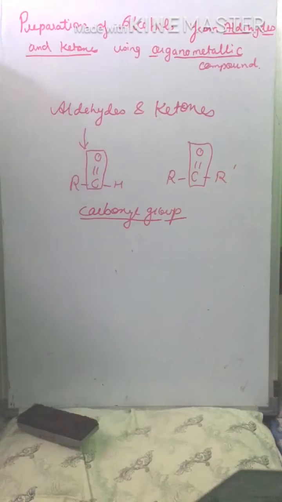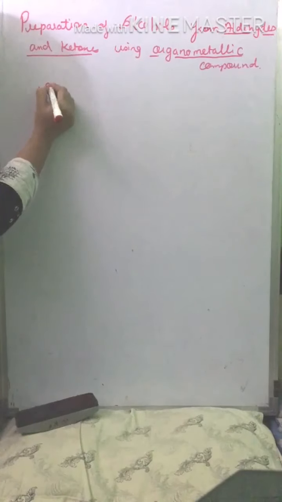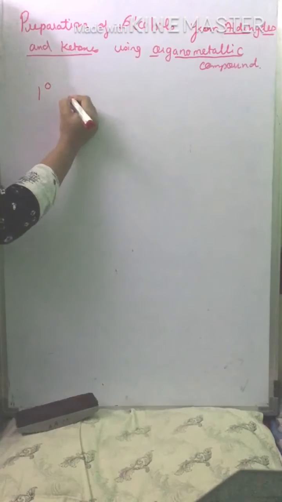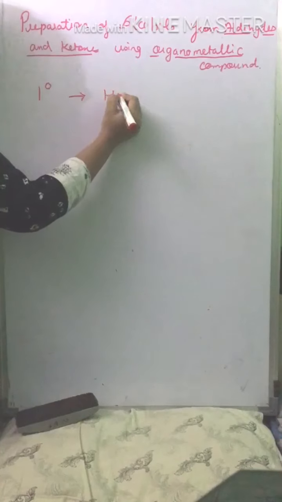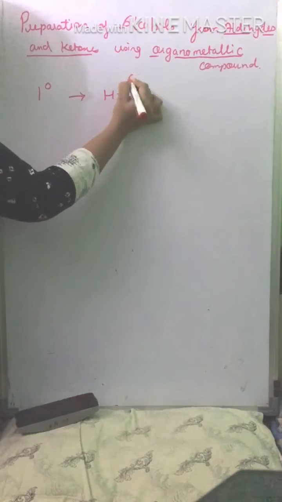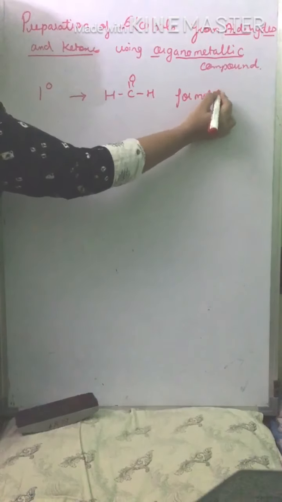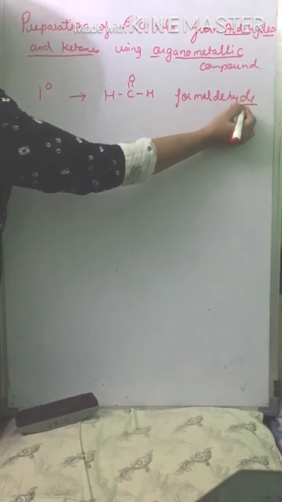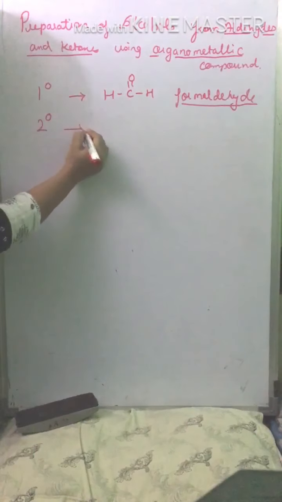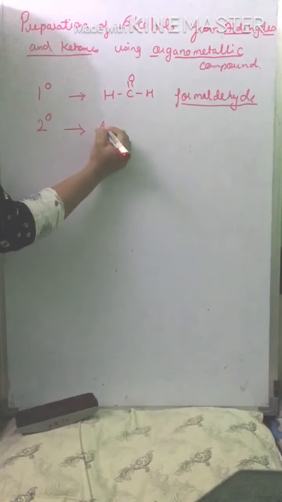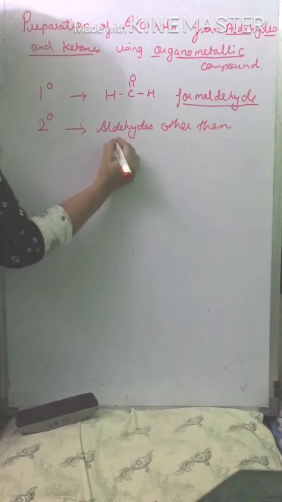Now, for the preparation of primary alcohols, always and always only formaldehyde is used. For the preparation of secondary alcohol, aldehydes other than formaldehyde are used.